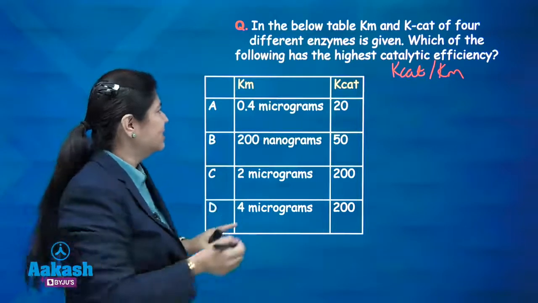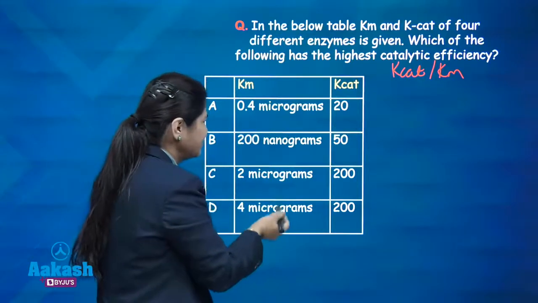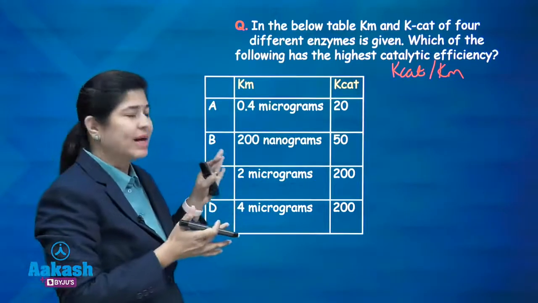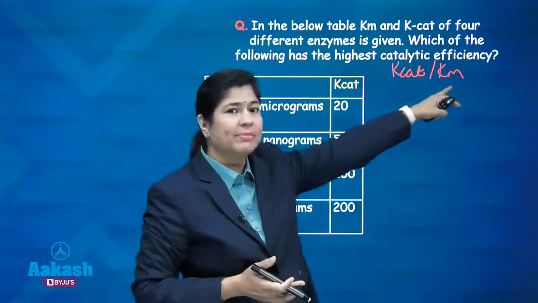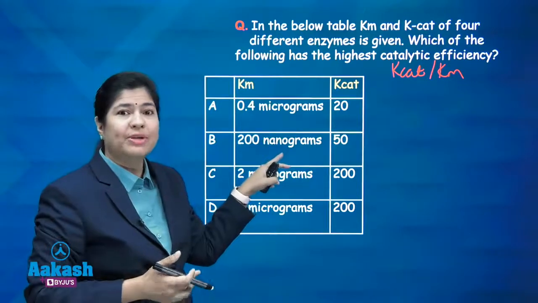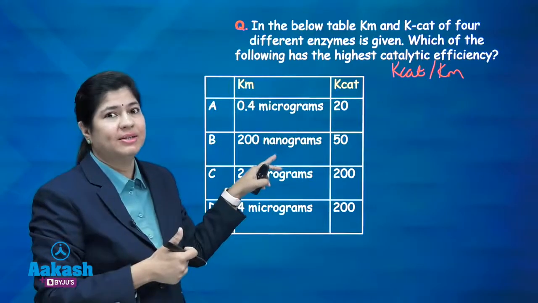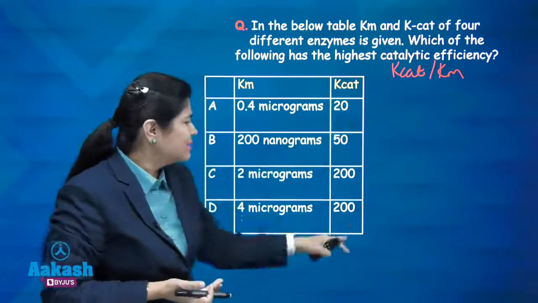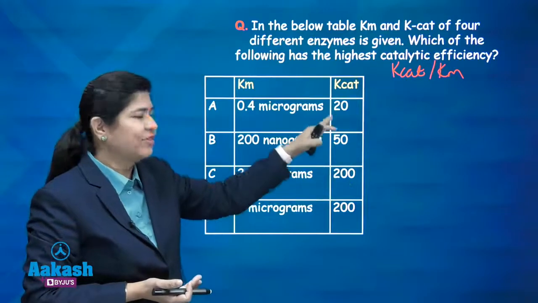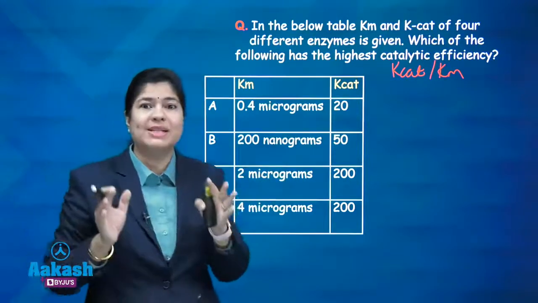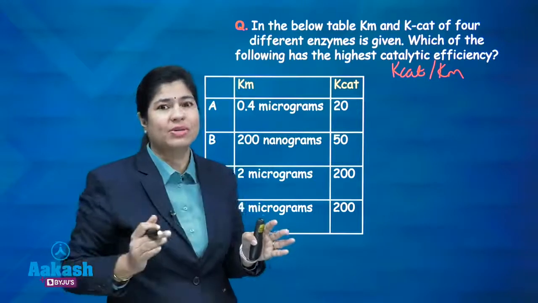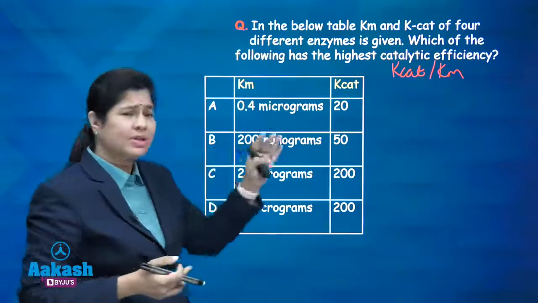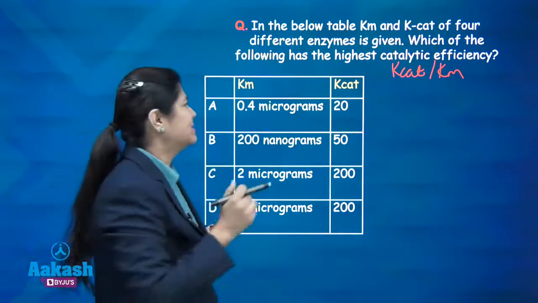One more thing here, micrograms, micrograms and micrograms, one is only nanogram. So, just looking at this question, I can know that the one which has very low Km, that is nanogram, will have the most efficient catalytic power, catalytic efficiency, okay, and the one which is having more Kcat. So, Kcat is more or less same here and 50-20, but we always have to go with the correct calculations for these kind of questions, okay. We cannot go with this random manipulation. So, we will go with the calculation and we will understand it better.